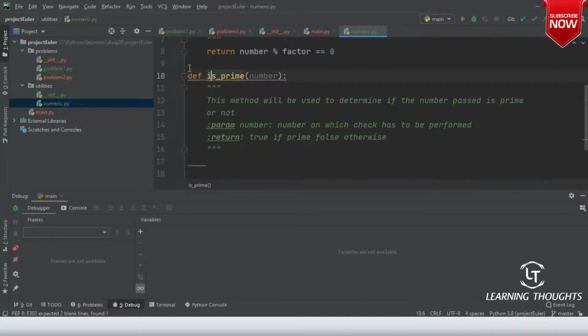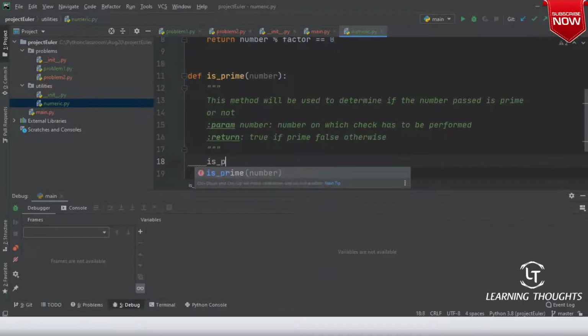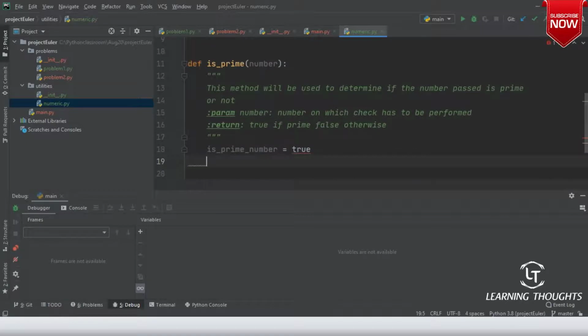Right now I will say is_prime_number is equal to True. Okay, so T should be capital.